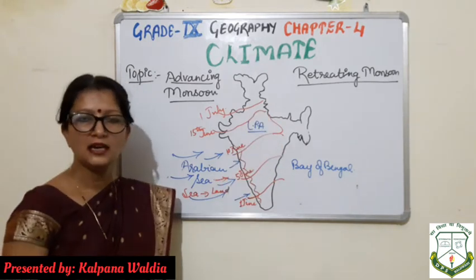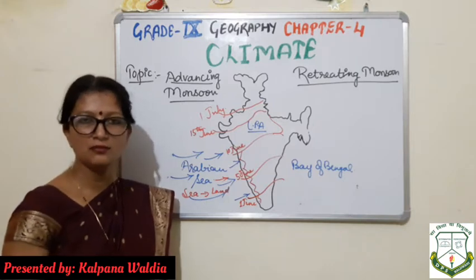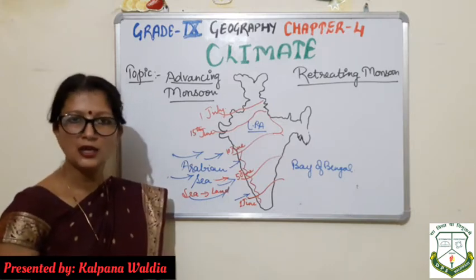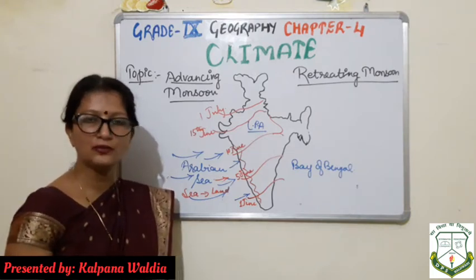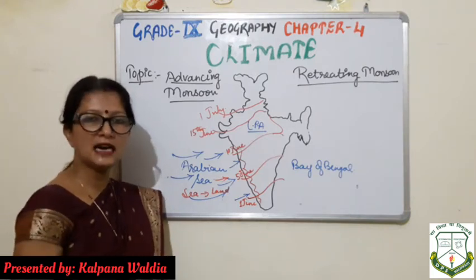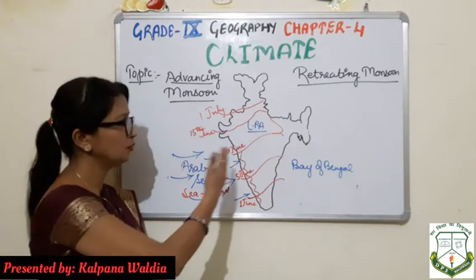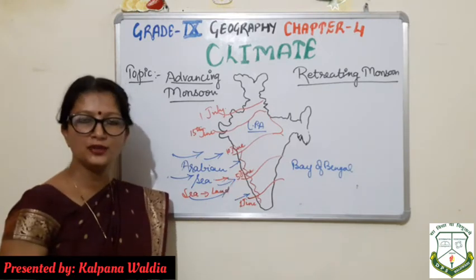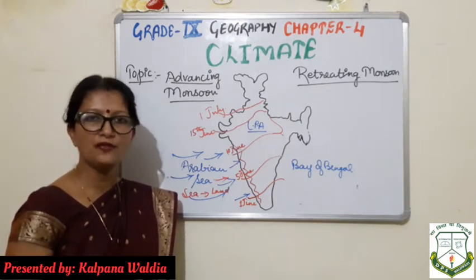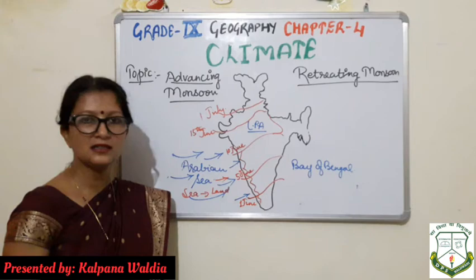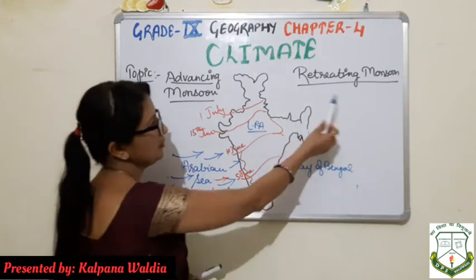So this is, we can say, the mechanism of advancing monsoon. Once again, advancing monsoon we find between the month of June and July, and the wind direction starts from sea to land, and most of the shower takes place at this time because wind carries a huge amount of moisture. Now let us discuss the retreating monsoon.